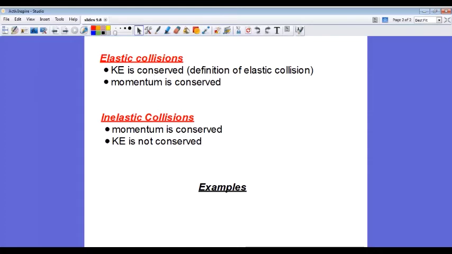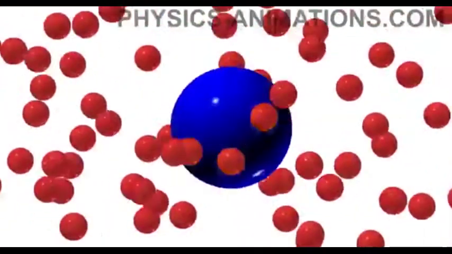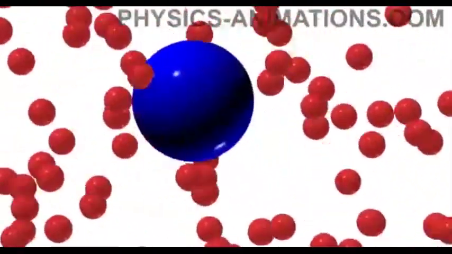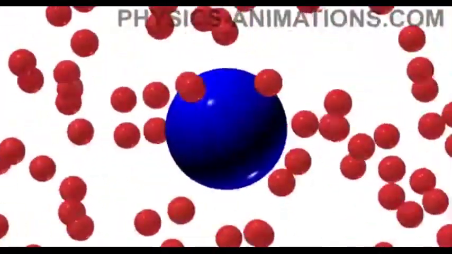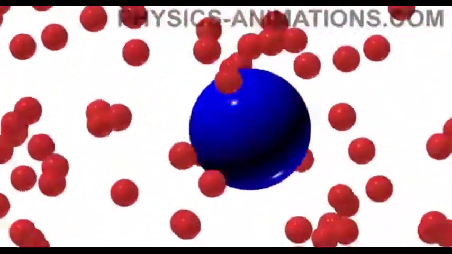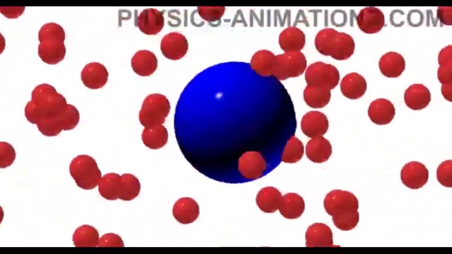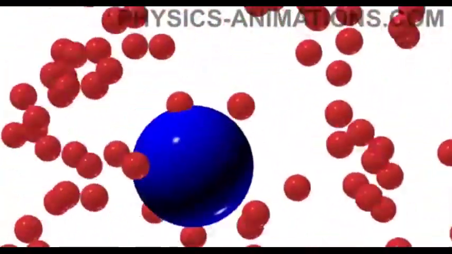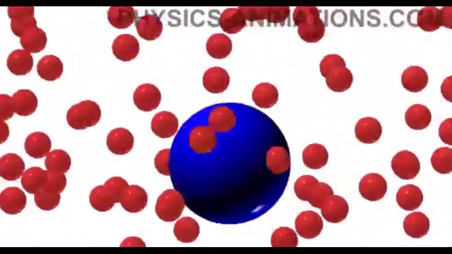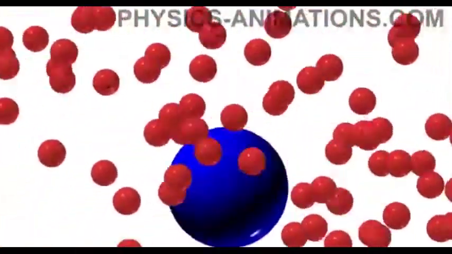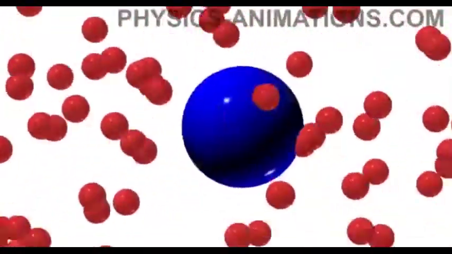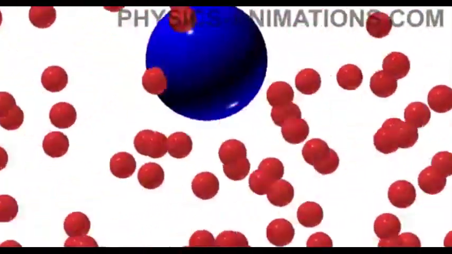If you take a look at this animation, this is an animation of molecules vibrating on the atomic scale. Heat is the vibration of molecules, and sound is the vibration of molecules. So if we only have 2 atoms or 2 molecules colliding, how can heat or sound be generated? The answer is they're not. Collisions between atoms and molecules are elastic.